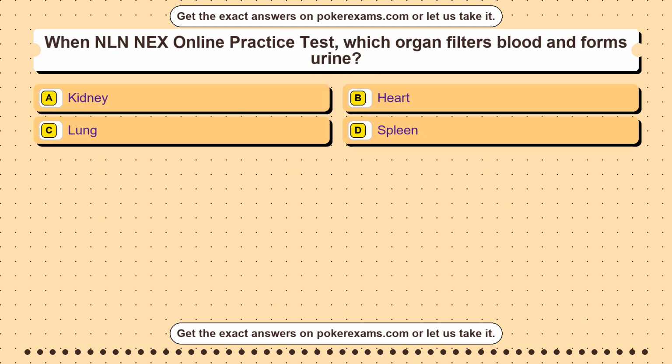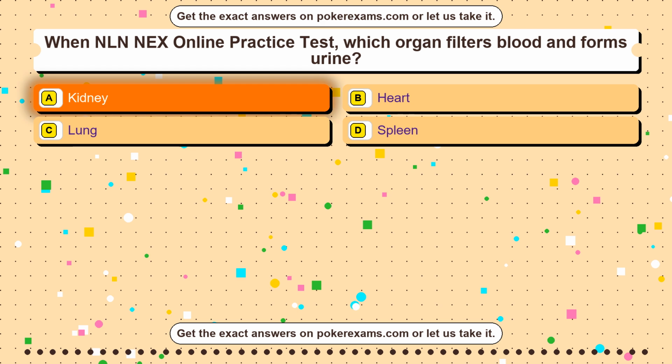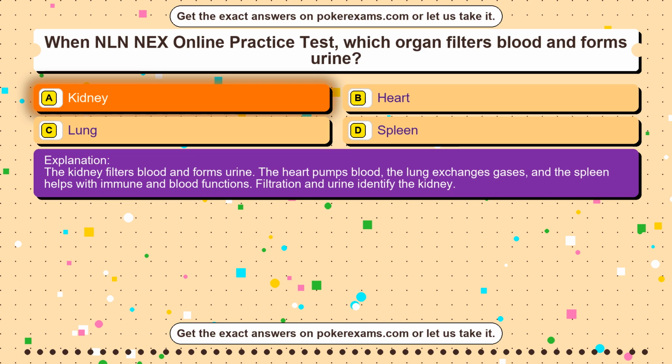Question 29. When NLN NEX online practice test, which organ filters blood and forms urine? Option A kidney. Option B heart. Option C lung. Option D spleen. The correct answer is option A. Kidney. The kidney filters blood and forms urine. The heart pumps blood, the lung exchanges gases, and the spleen helps with immune and blood functions. Filtration and urine identify the kidney.